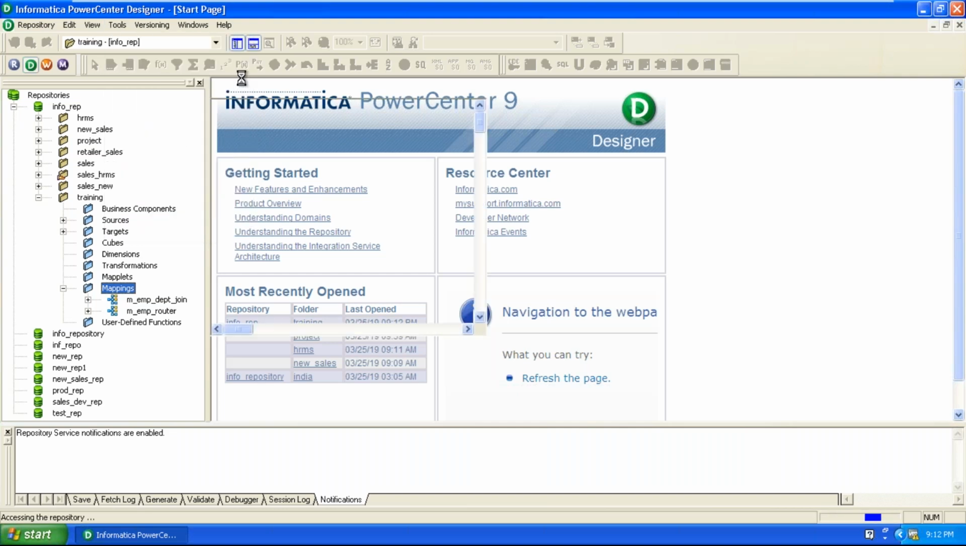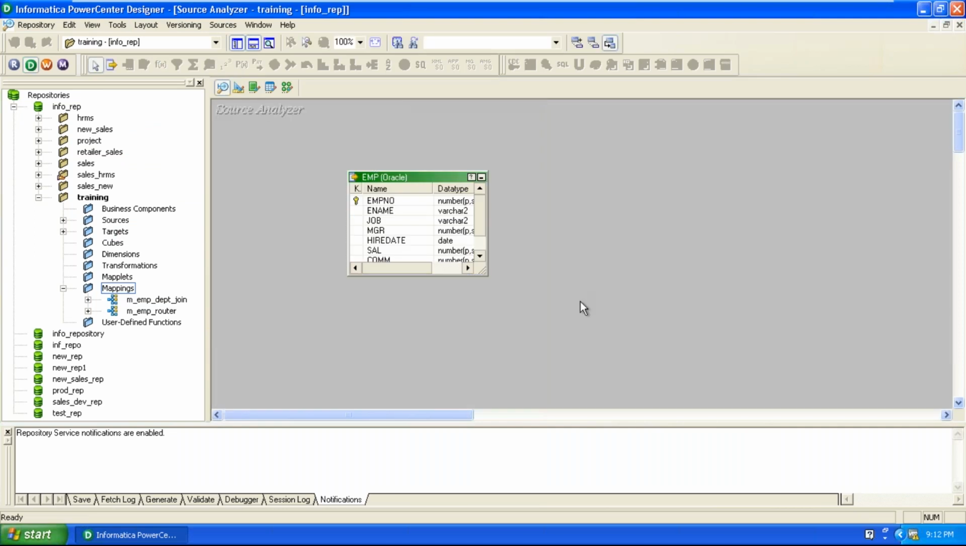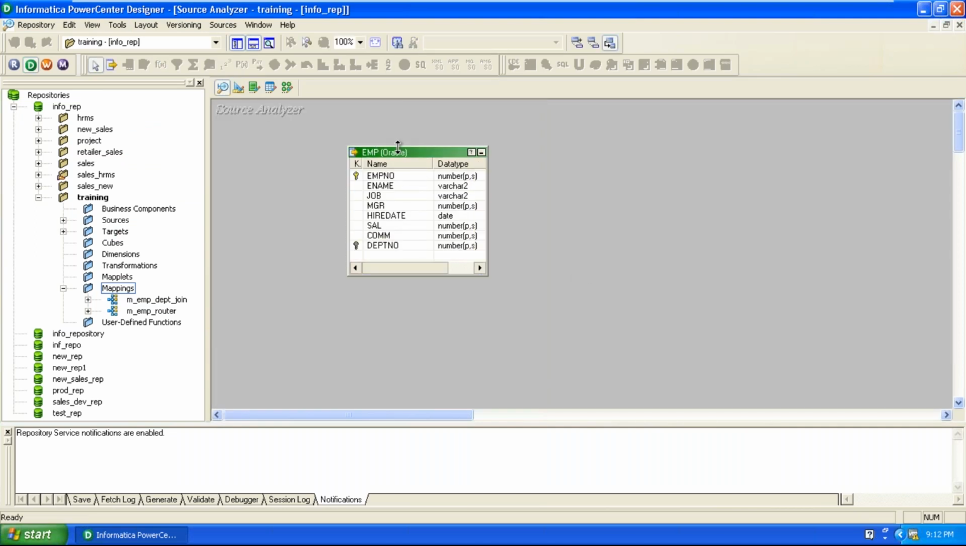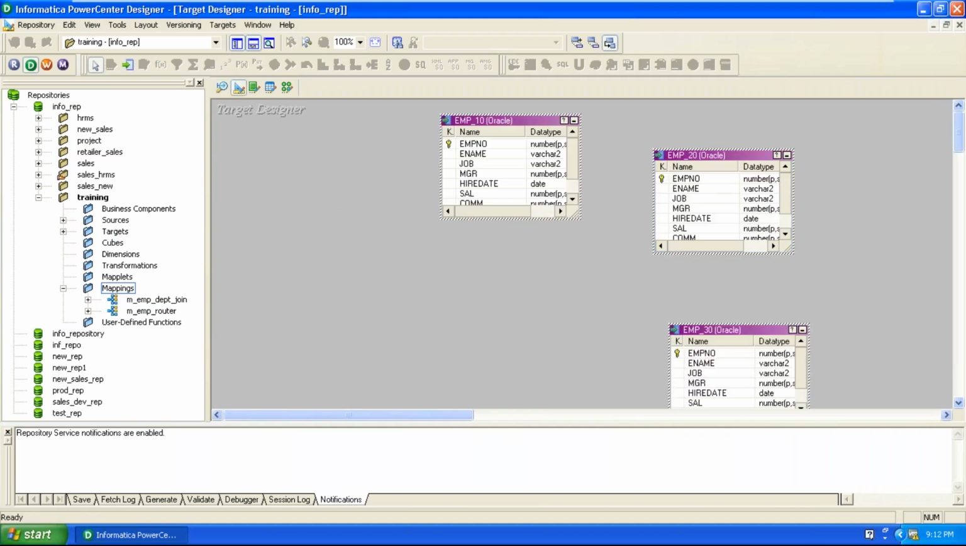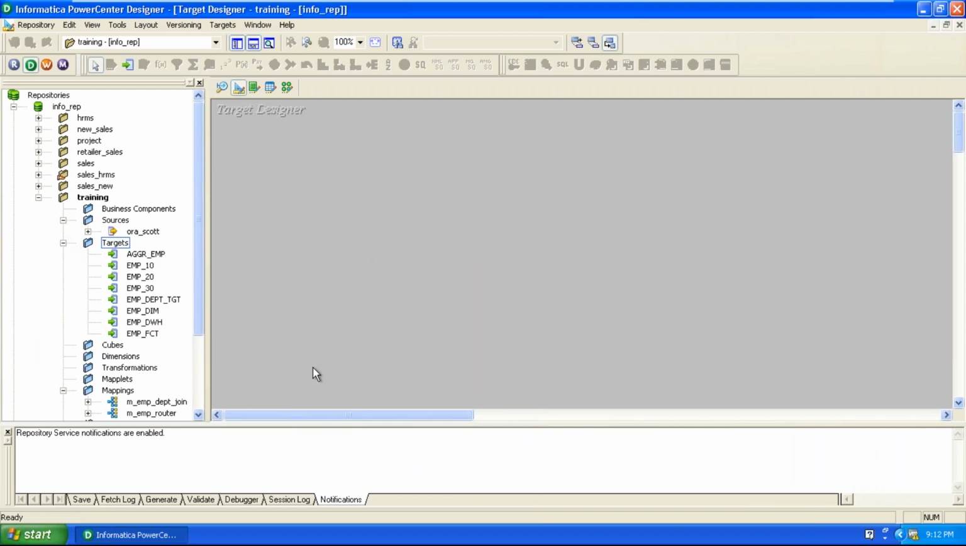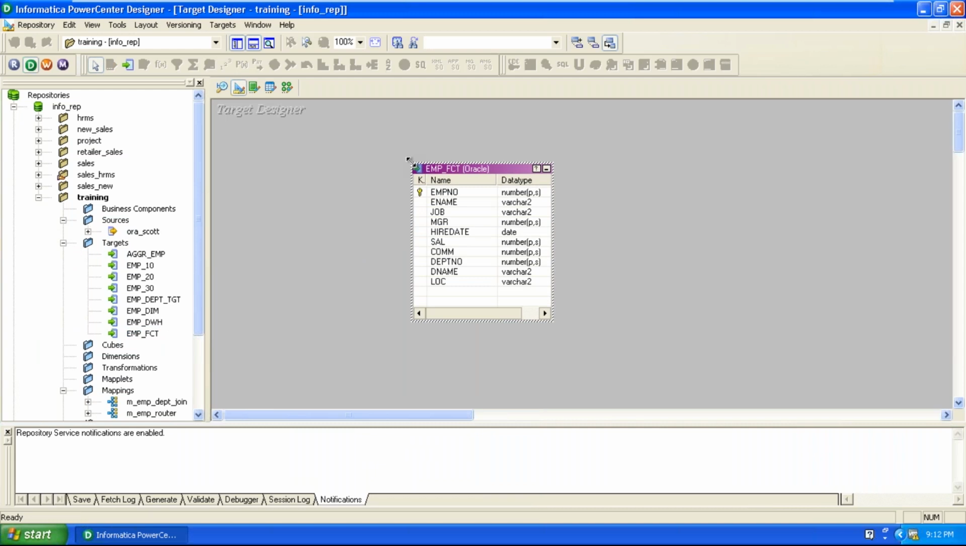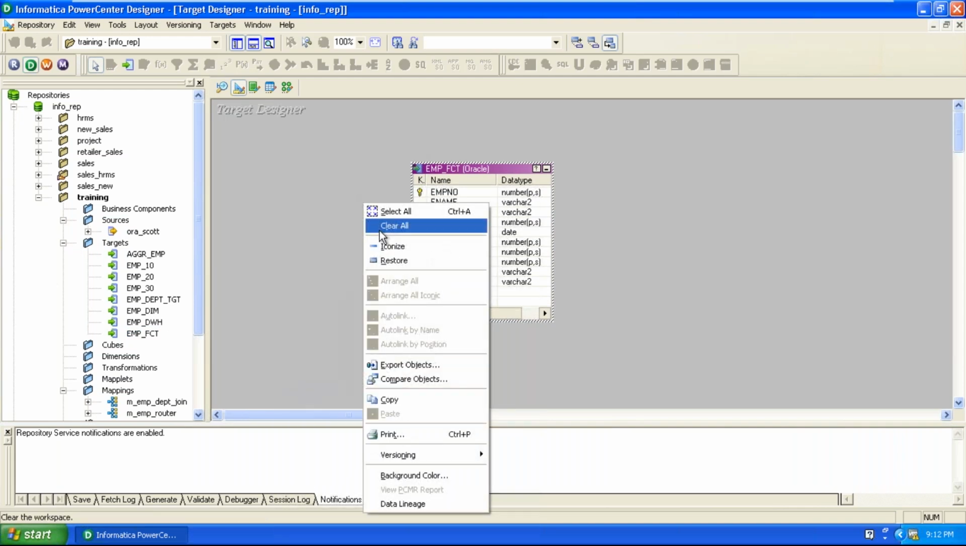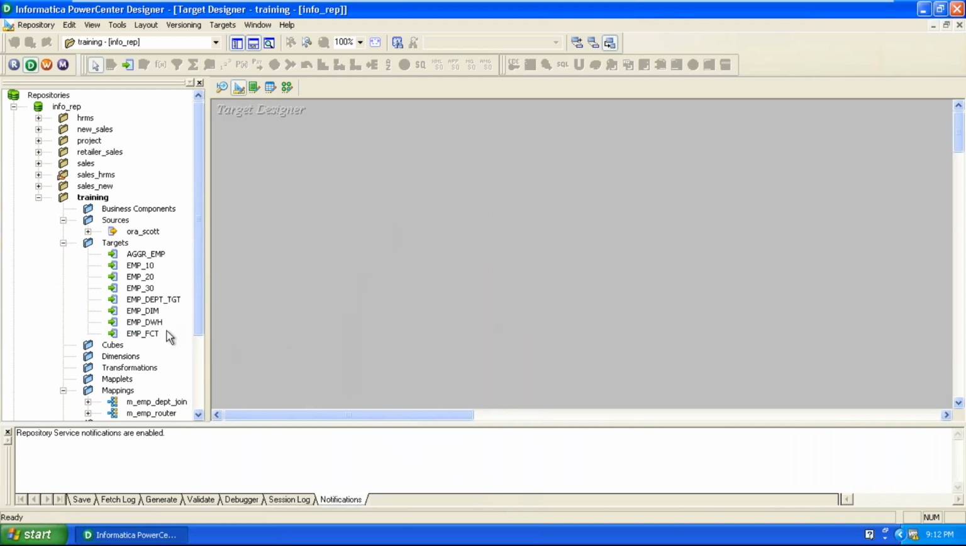Source analyzer. First we can select the source analyzer tool. Assume this is our source, and find out your target table. Here our target table is... Otherwise, we can create a new target table. If you don't have a target table, you can derive a new target table.